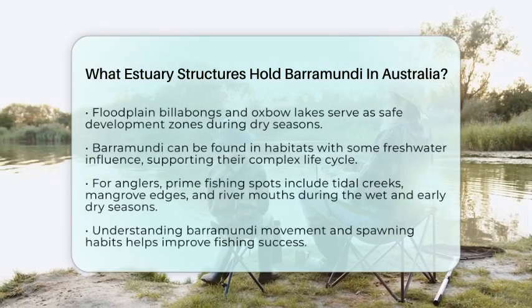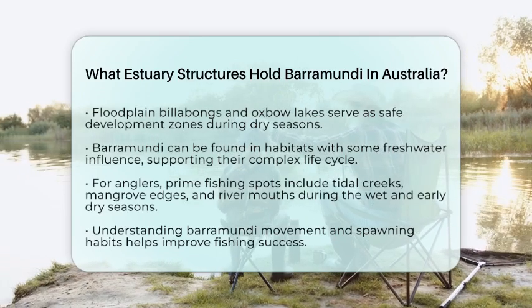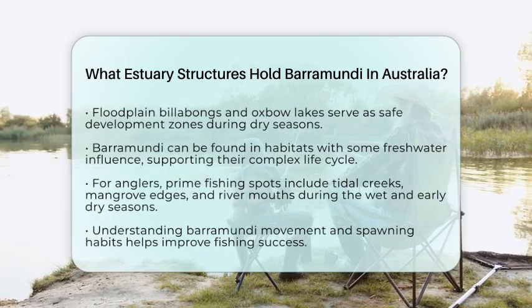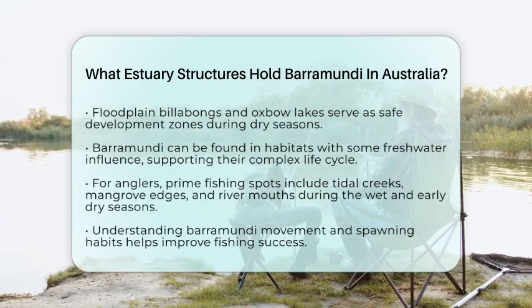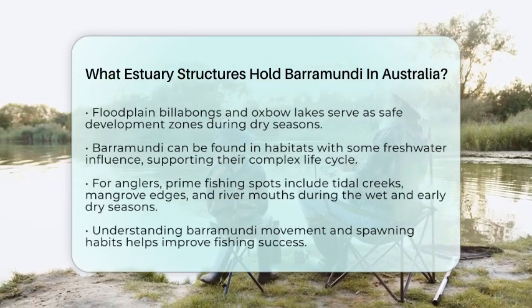Across northern Australia, barramundi are found in many estuarine habitats, including some with minimal freshwater influence. They prefer habitats with a small freshwater component in the salinity, which supports their complex life cycle.